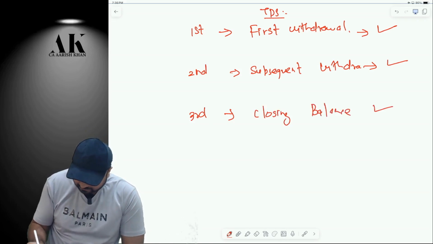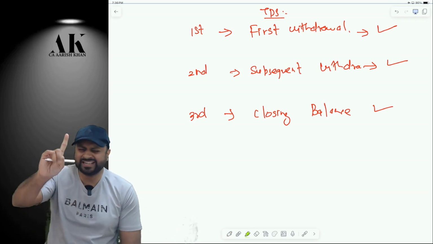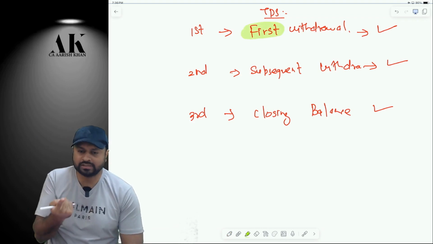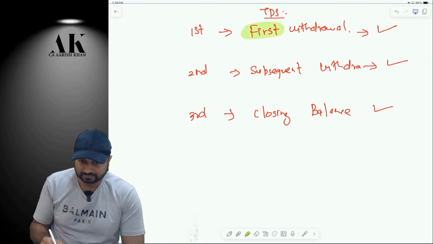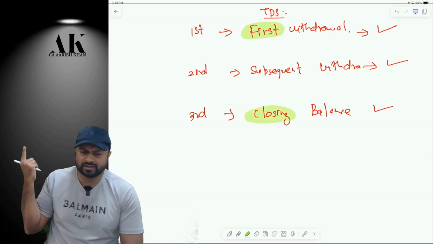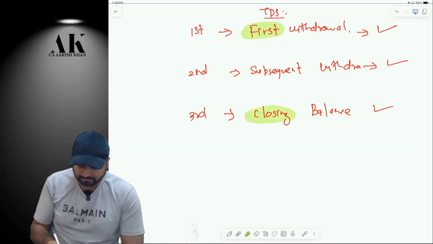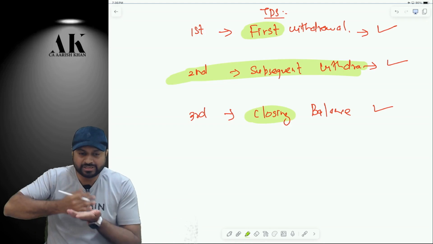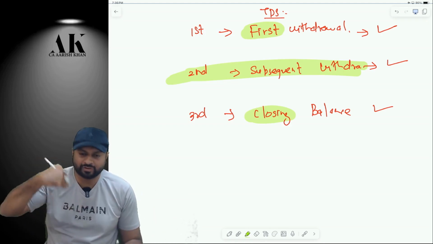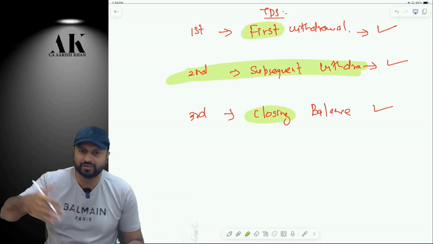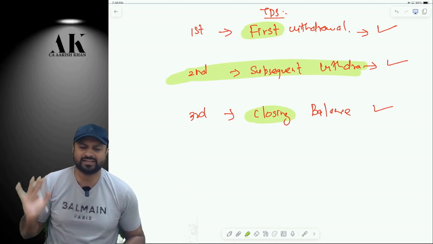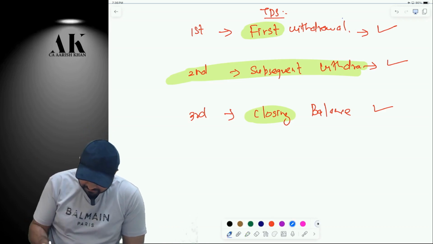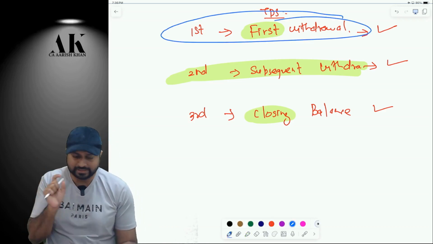Okay. Now, out of these three things, wait, don't write anything. Obviously, the first withdrawal will happen only once in a year, correct? Closing balance will only come once in the year, that is at the end of the financial year. But this middle one can come how many times? Please tell me. There is no limit. Subsequent withdrawal can be second, third, fourth, fifth, sixth, seventh, eighth, ninth, 10th withdrawal, infinity. Yes or no? So one by one, we are going to target all of them with the help of the provision first and then with the help of examples.